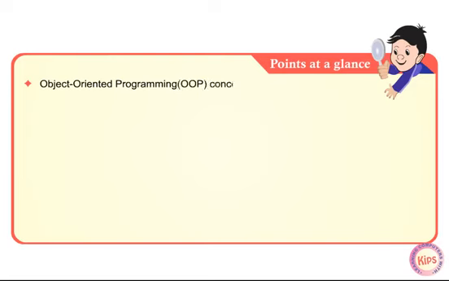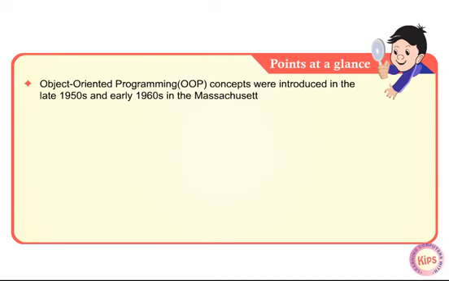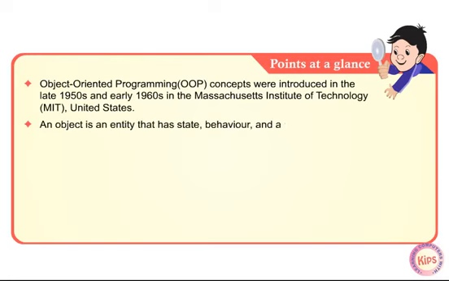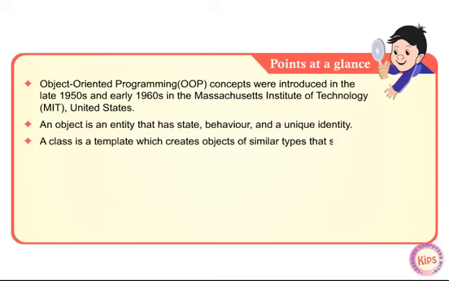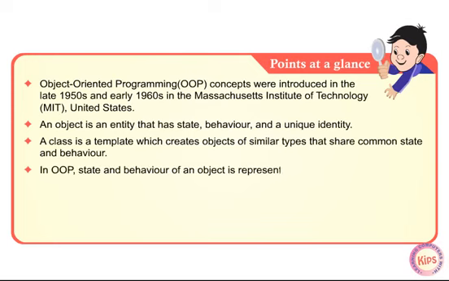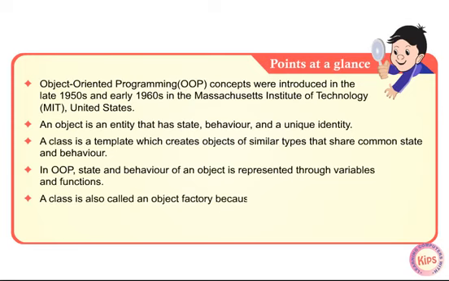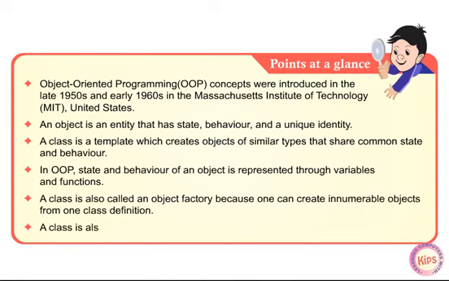Now let us go through the points at a glance of this chapter. Object-oriented programming, OOP, concepts were introduced in the late 1950s and the early 1960s at the Massachusetts Institute of Technology, MIT, United States. An object is an entity that has state, behavior, and a unique identity. A class is a template which creates objects of similar types that share common state and behavior. In OOP, state and behavior of an object are represented through variables and functions. A class is also called an object factory because one can create innumerable objects from one class definition. A class is also referred to as a user-defined data type.